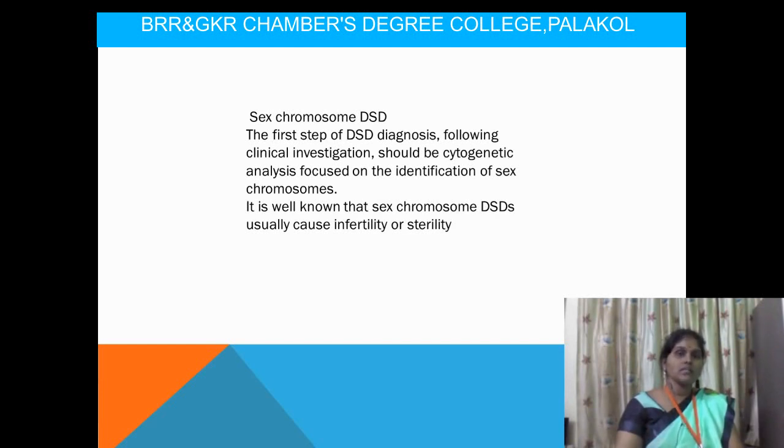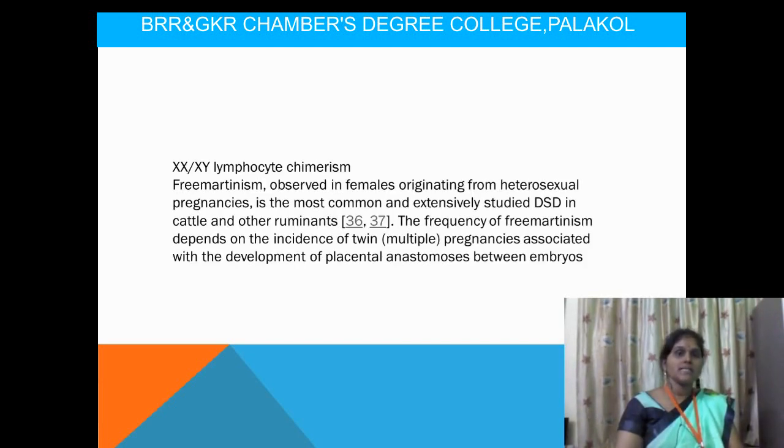So if there is any defect, deficiency or disorder in the sex chromosomes, that can lead to infertility or sterility of the organism, either male or female, in cattle, pig or other animals. So here next, XX/XY lymphocyte chimerism. We have different types of chimerisms. The first one is XX/XY lymphocyte chimerism.